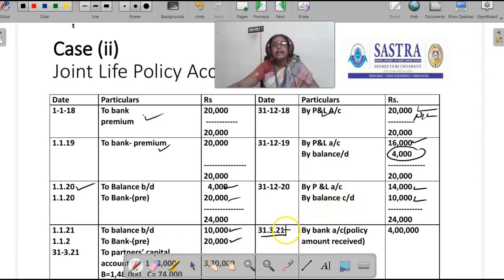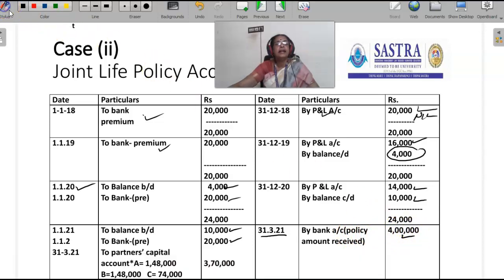Then on 31/3/21, by bank account, the policy amount received, that is 4 lakh rupees, and then the balance is 4 lakh minus 30,000, that is 3 lakh 70,000. 3 lakh 70,000 should be transferred to partners A, B and C in the ratio of 2:2:1. That is 1,48,000, 1,48,000 and 74,000. In this way, we have to treat the joint life policy account if they consider joint life policy as an asset and they adjust the surrender value.